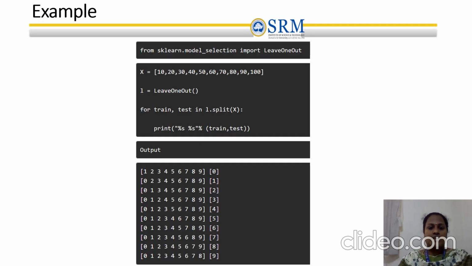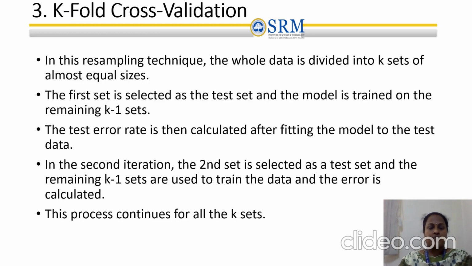So in this diagram, x has the values 10, 20 up to 100. In the first iteration, the index value 0 is taken as a single observation, and the remaining values are used for training. This single observation is used for testing purposes. In the second iteration, the second index value is taken as the observation, and the remaining values are used for training. So repeat the process until all the single observations are covered.